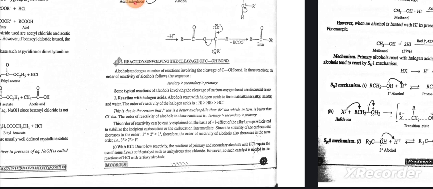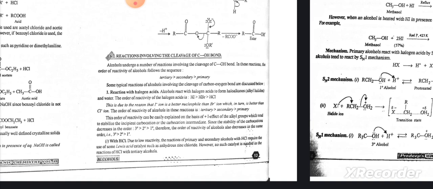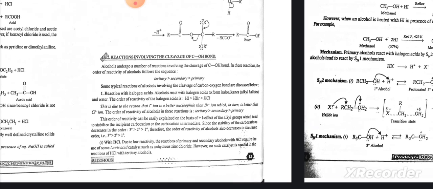The order of reactivity can be easily explained on the basis of positive I effect of the alkyl groups, which tend to stabilize the incipient carbocation or the carbocation intermediate. Since the stability of the carbocation decreases in the order tertiary, secondary, primary, the order of reactivity of alcohols also decreases in the same order. With HCl, due to the low reactivity, the reaction of primary and secondary alcohols requires the use of some Lewis acid catalyst such as anhydrous zinc chloride. However, no such catalyst is needed in the reaction of HCl with tertiary alcohols.